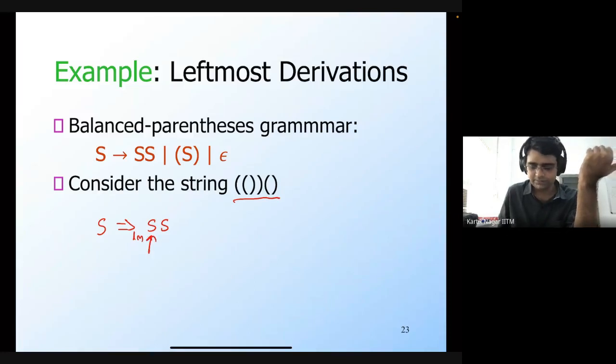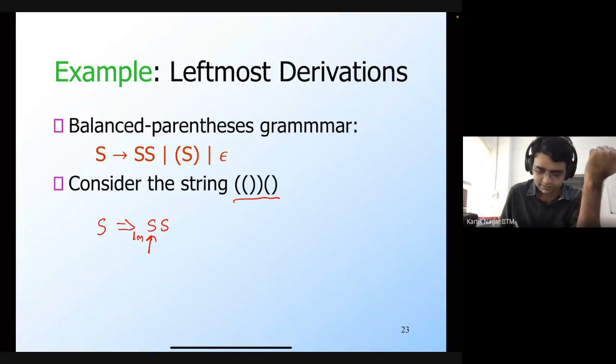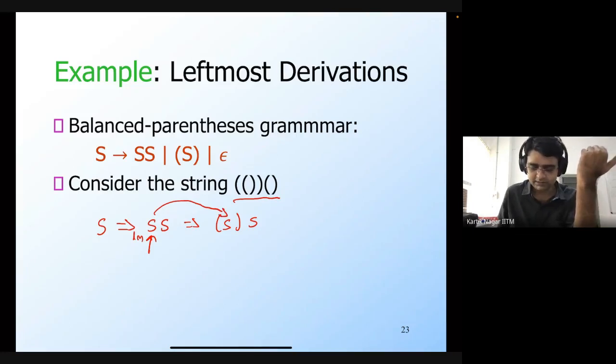Which production rule can I apply next? Kostab is again saying to apply this production rule, which is the opening bracket, S, closing bracket, and this other S remains the same. So I replace this first S with this particular production rule: S generates opening bracket, S, closing bracket. The other one remains the same.